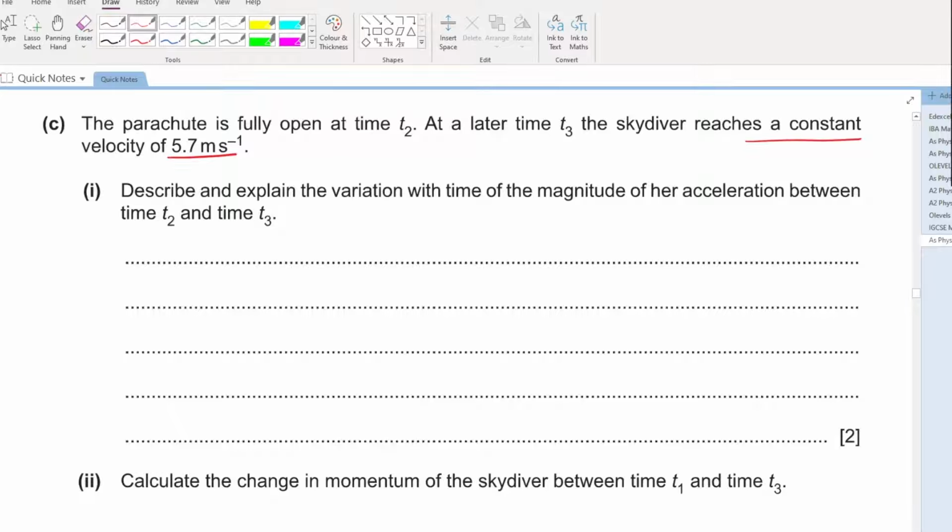What is happening to the magnitude of the acceleration of the skydiver as he travels from time t2 till time t3? And you have to explain it as well.